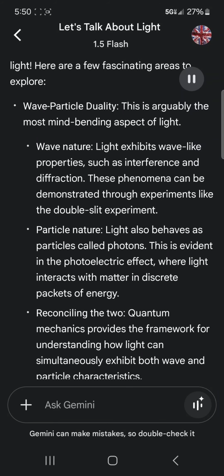Wave-particle duality. This is arguably the most mind-bending aspect of light. Wave nature. Light exhibits wave-like properties, such as interference and diffraction. These phenomena can be demonstrated through experiments like the double-slit experiment. Particle nature. Light also behaves as particles called photons. This is evident in the photoelectric effect, where light interacts with matter in discrete packets of energy.